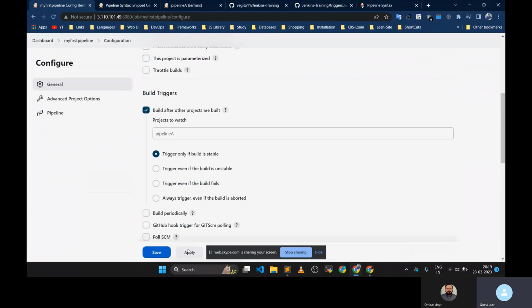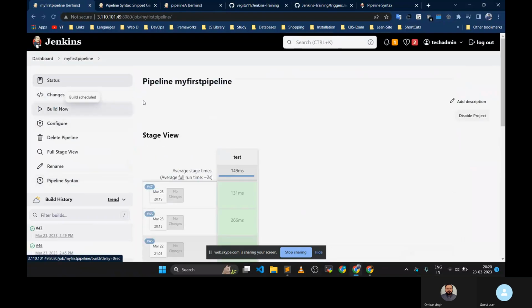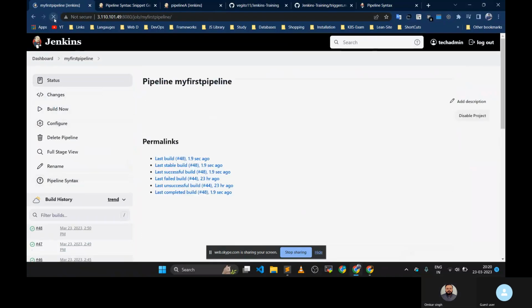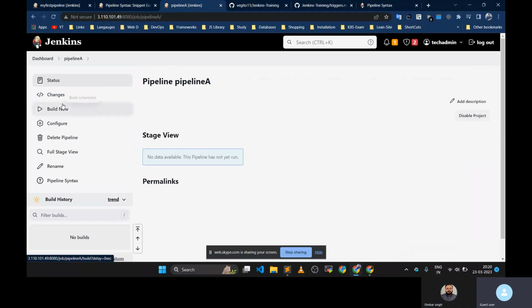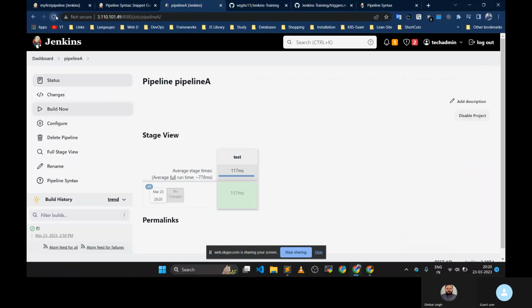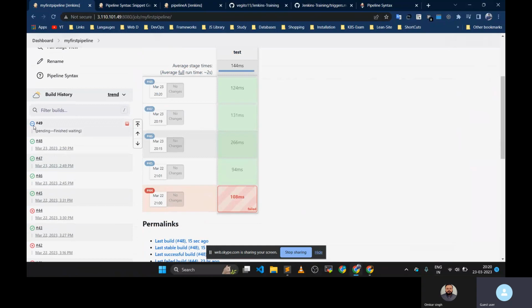This project is not parameterized. Now observe the build. Current build is 48. Okay, now let's run this job. It should trigger. Can you see? It is triggering this job.